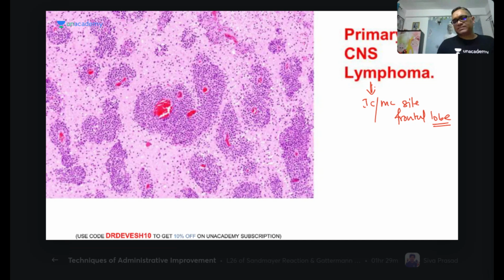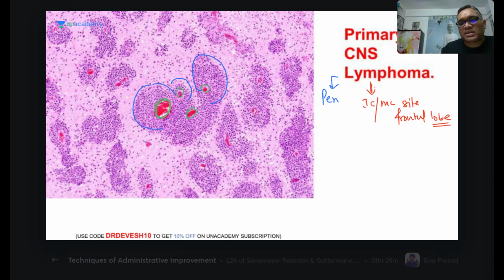What is the characteristic of primary CNS lymphoma on biopsy examination? If you look at this area, can you see this? What is this? A lumen with RBCs. So there is a blood vessel. And you can see all these small tumor cells around the blood vessel.